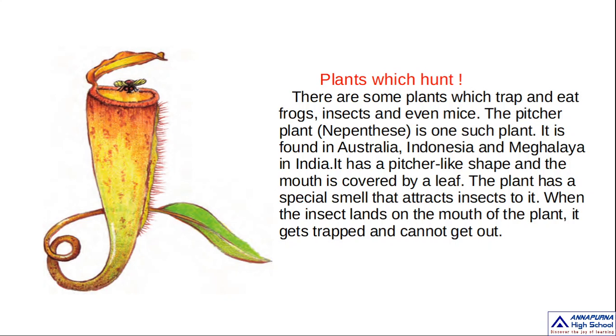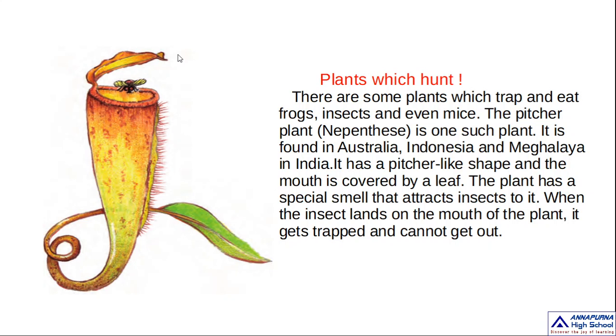It has a pitcher-like shape and the mouth is covered by a leaf. So pitcher means large jug. What was its shape? Jug shape. Okay children, and its mouth is covered by a leaf. So see here, like this. This is the large jug shape. This is the Nepenthes plant. So this is the leaf. Its mouth is covered by a leaf.